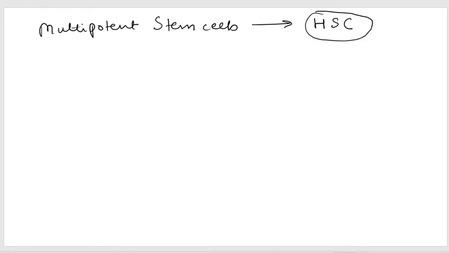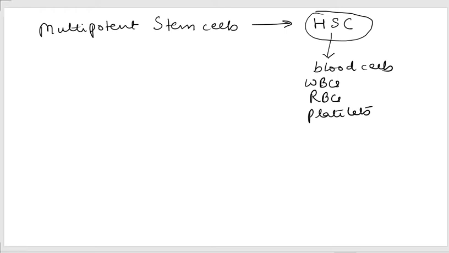Hematopoietic cell, all of you know, can give rise to all the blood cells, so this will be your WBCs or leukocytes, RBCs and blood platelets. So multipotent stem cells have a restricted capability of differentiation, so they can differentiate into a particular group of cell types. After this, we have oligopotent cells.